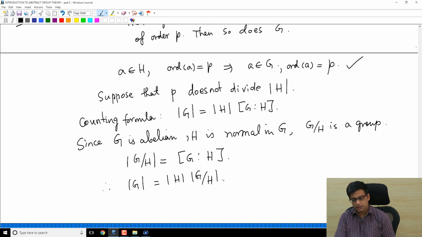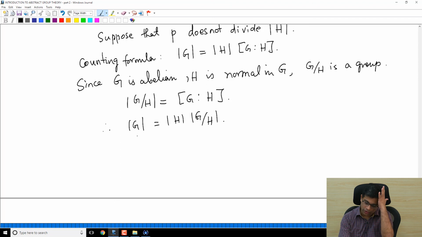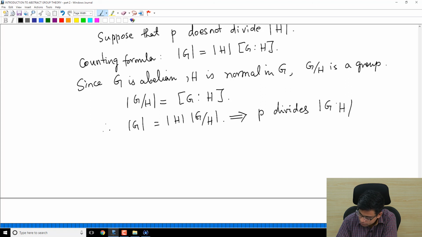Right? And what is the hypothesis? Hypothesis is that P divides order of G, and hence P divides order of H times order of G mod H. And a property of prime numbers says that P divides order of G mod H. See, P divides order of G, P does not divide order of H, so P divides order of G mod H. This is a property of prime numbers. If P is a prime number and it divides a product of two numbers, it must divide one of them, and it does not divide order of H is our hypothesis. So P divides order of G mod H.